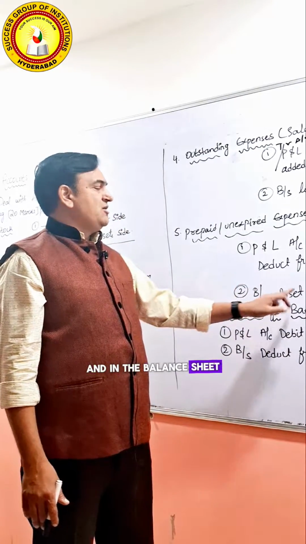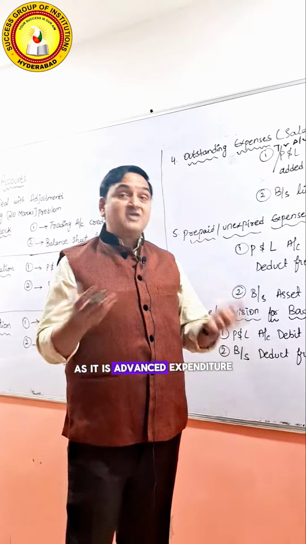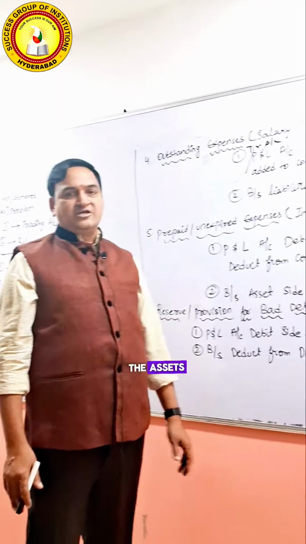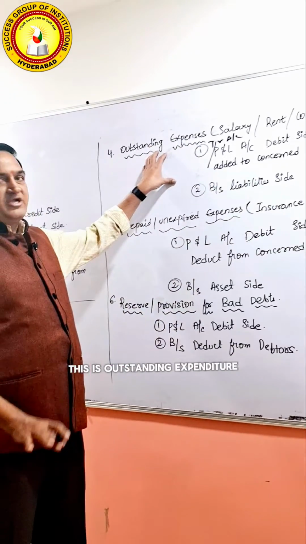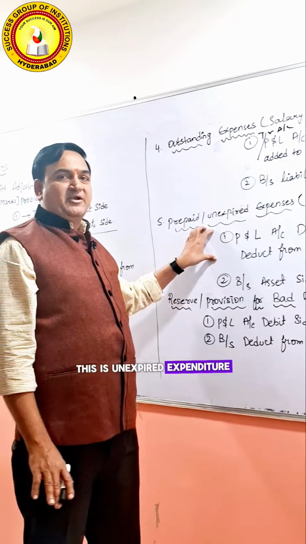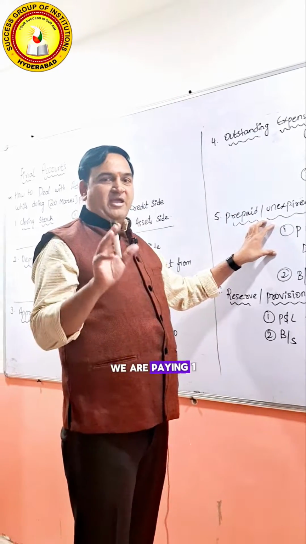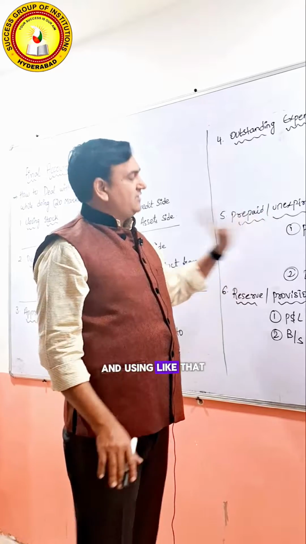And in the balance sheet we write it on the asset side, as it is advanced expenditure. We have paid in advance, so it is an asset to us, hence we write it on the asset side. Don't get confused here, this is outstanding expenditure, this is unexpired expenditure. Just like a prepaid SIM card, we pay one month before and use it, like that here also.